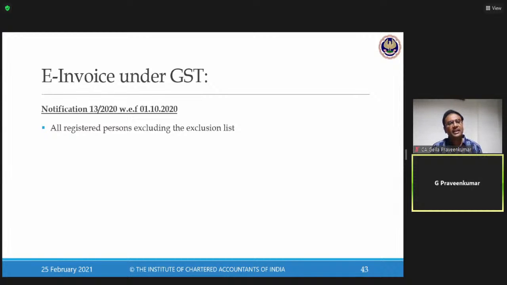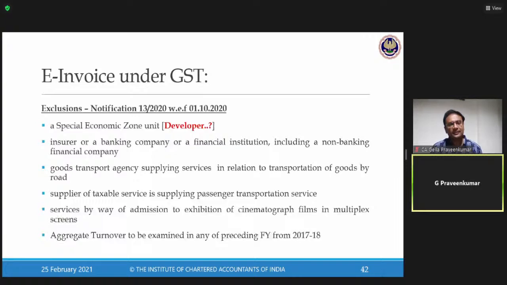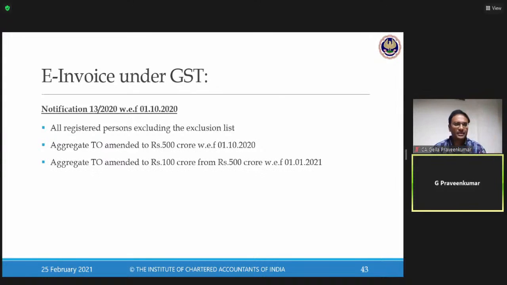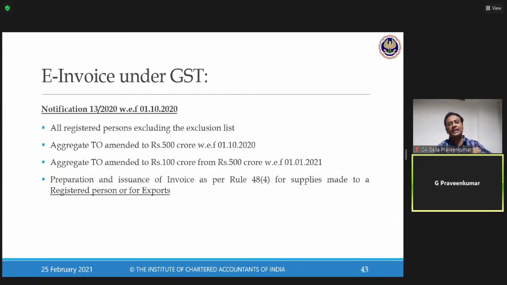Next. This notification says all registered persons, excluding the list we have talked about, from 1st October, they have brought in the first amendment, where aggregate turnover exceeding 500 crores, e-invoice is compulsory. For those set of people who have exceeded 100 crores, with effect from 1st January 2021, e-invoice is compulsory. Now, preparation and issuance of invoice as per Rule 48(4) has to be made for registered persons or exports. Now, this they say all B2B or exports or SEZ supply.